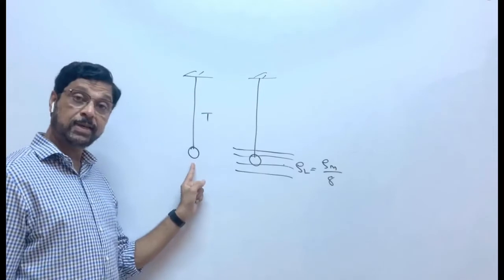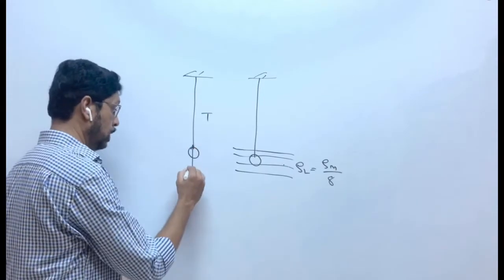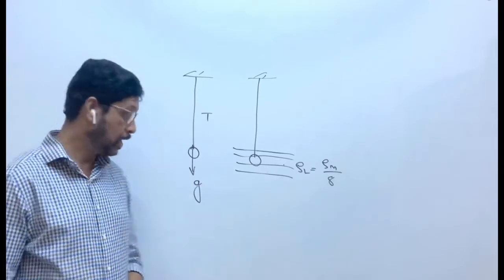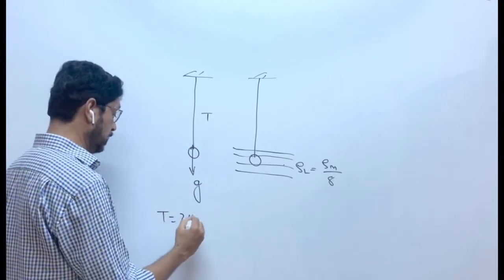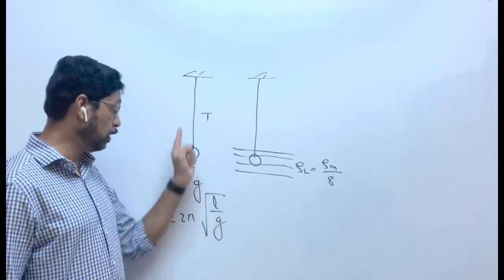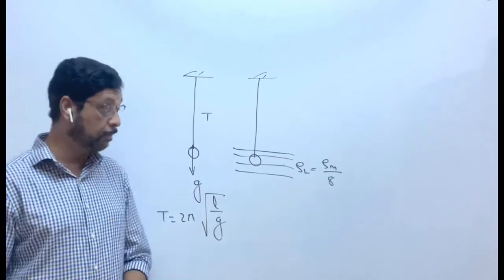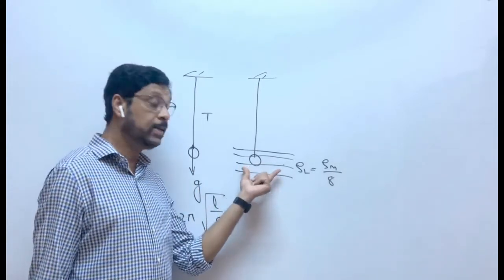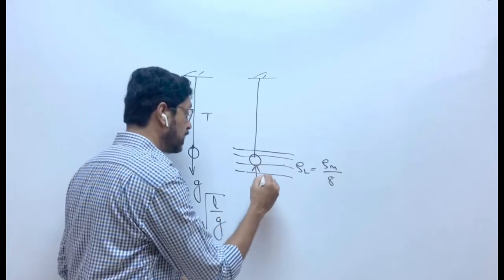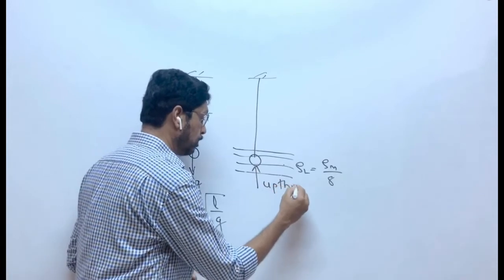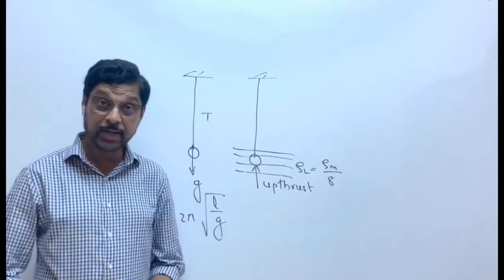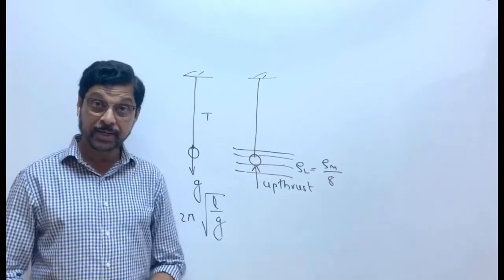When the bob is in vacuum or air, the effective acceleration due to gravity is g, and its periodic time T is 2 pi under root L by g. L is length of the pendulum, g is acceleration due to gravity. Now, when it is immersed in the liquid, what will happen? Upthrust will act on it. And due to that upthrust, its weight will decrease. Weight of the bob will decrease.